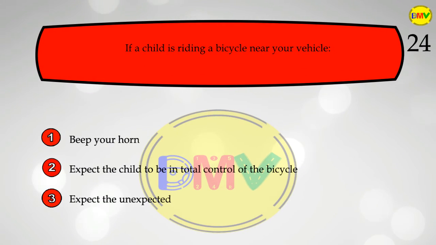The question 24. If a child is riding a bicycle near your vehicle: 1. Beep your horn. 2. Expect the child to be in total control of the bicycle. 3. Expect the unexpected.